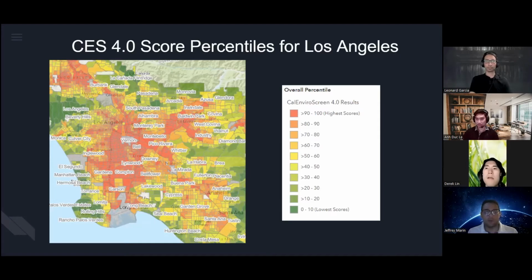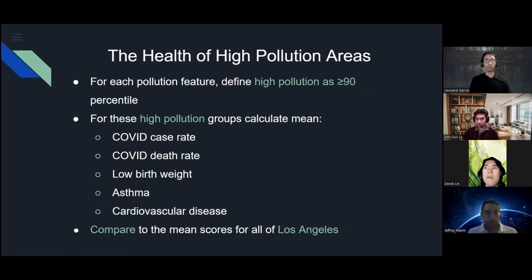Hello, everyone. My name is Leonard Garcia, and I'm going to talk a little bit more about identifying vulnerable communities in Los Angeles.